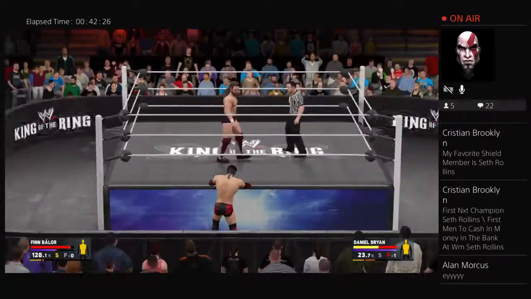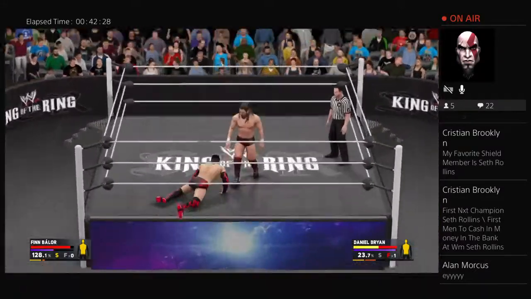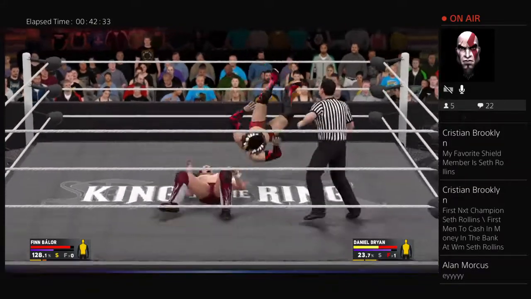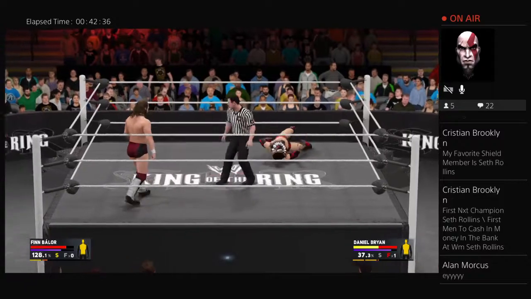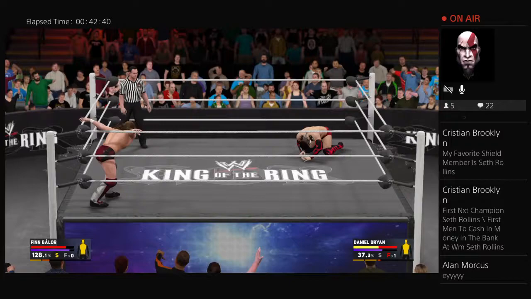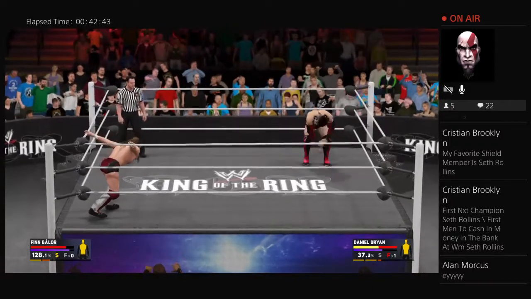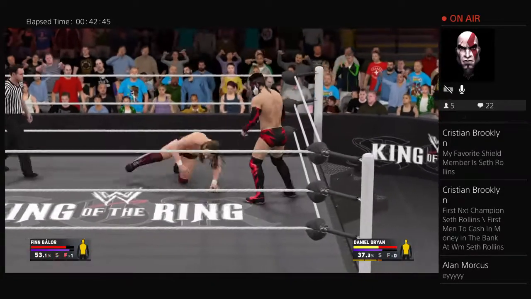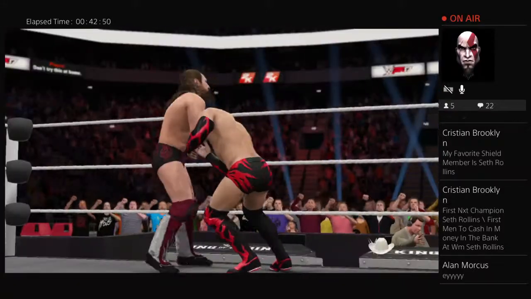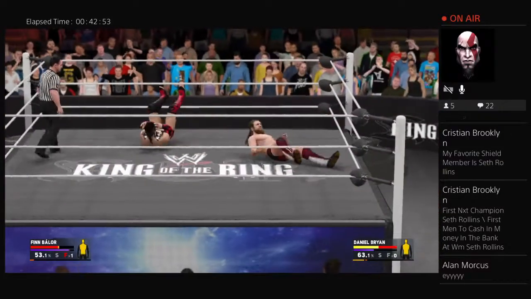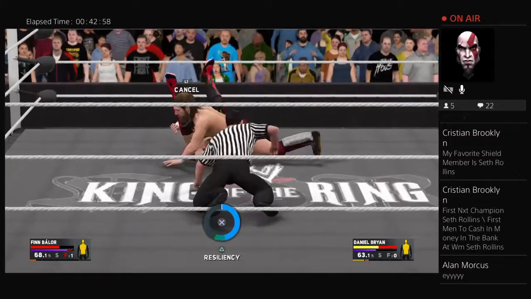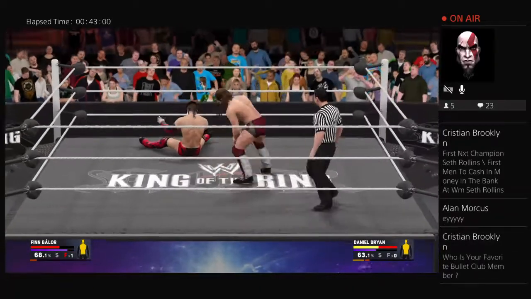Oh, big time heel kick. Takes down Balor. It's been a grueling King of the Ring tournament. We've had so many superstars come and go, and now we are down to Daniel Bryan and Finn Balor. And now Daniel Bryan maybe thinking about putting this one to rest. Here comes the single leg high knee that's put so many away. Bryan now measuring Balor. Single leg, no, Balor counters. Balor counters the high knee. Daniel Bryan having to go back to the drawing board. And a big time neck breaker takes down Finn. The single leg high knee able to be countered. That right there is going to take away some of the confidence.